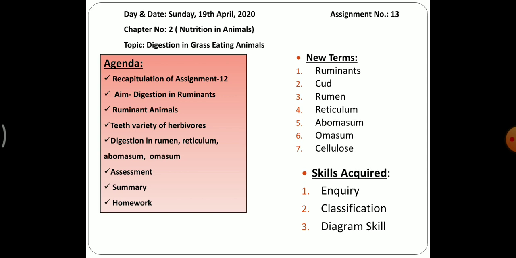In this particular session, we will study some new terms, and those new terms are ruminants, cud, rumen, reticulum, abomasum, omasum, cellulose. The skills acquired are inquiry, classification, and diagram skill. I hope you all are clear with today's agenda.